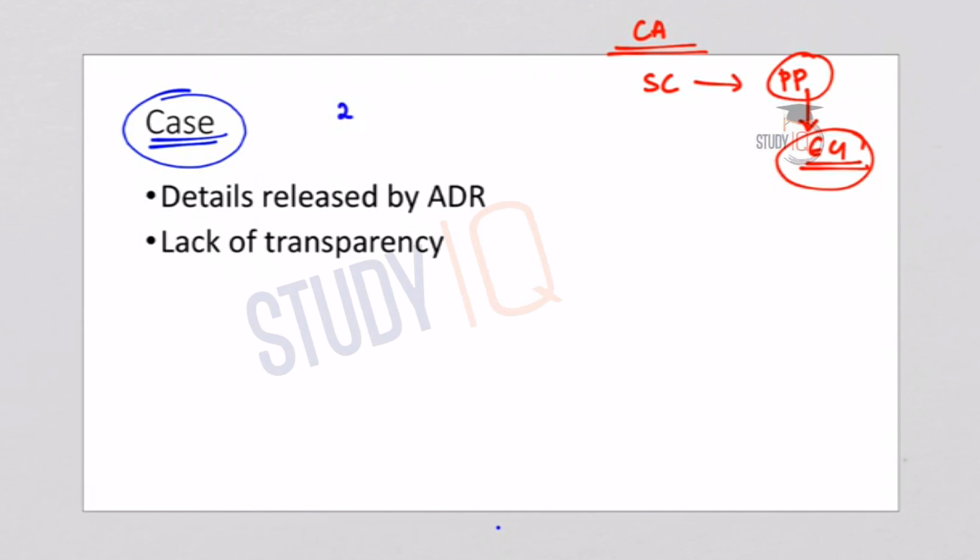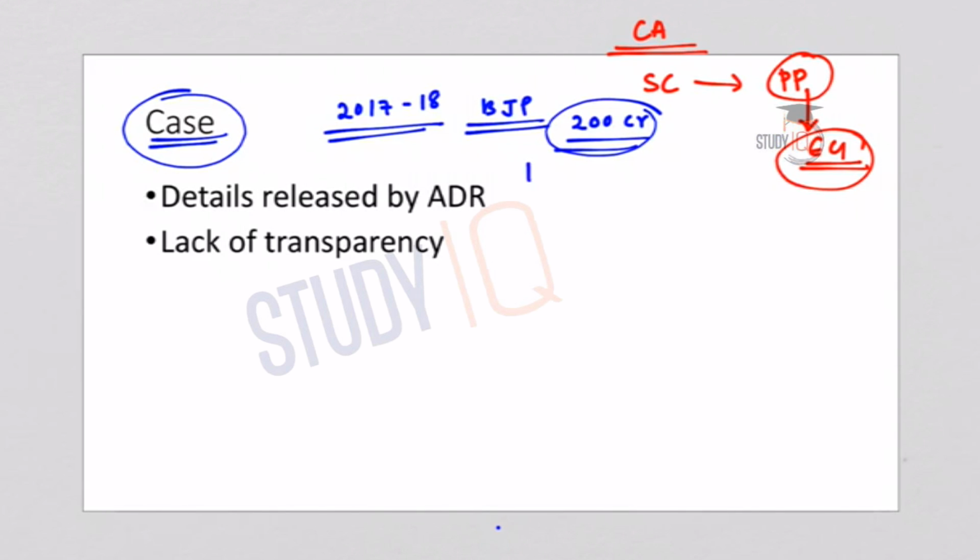Now, during the year 2017-18, the BJP, the Bharatiya Janata Party, earned rupees 200 crore from electoral bonds, and the Congress, the INC, Indian National Congress, earned rupees 15 crore from electoral bonds.